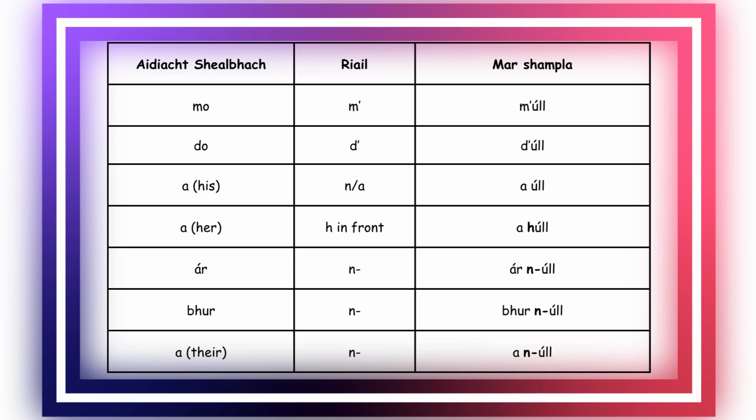Ár, you put an n hyphen in front of the word, ár n-úll. Bhur, you put an n hyphen in front of the word, bhur n-úll. And a there, you put an n hyphen in front of the word, a n-úll.